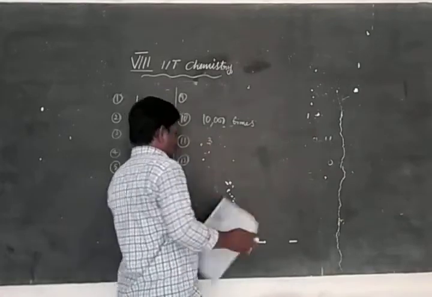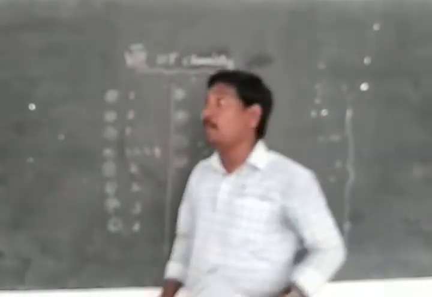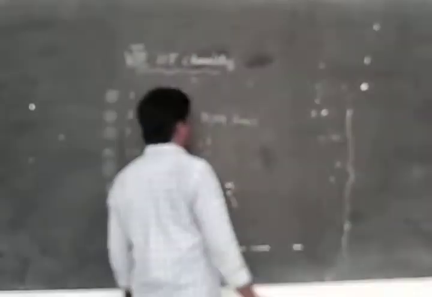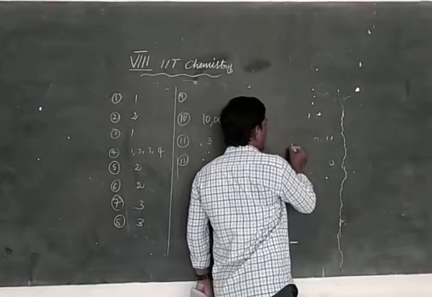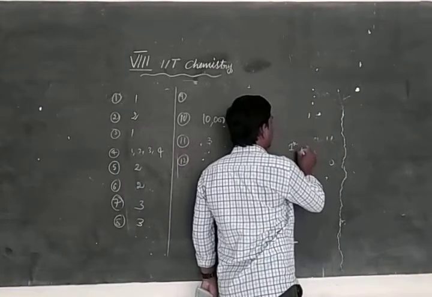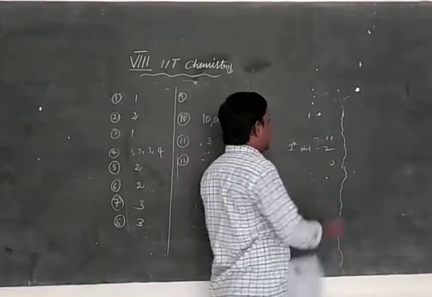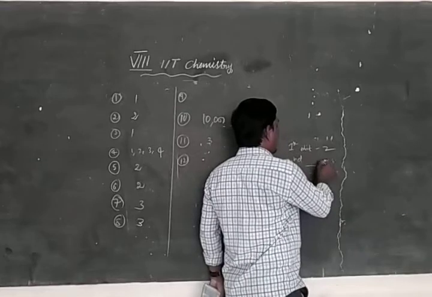Next, 12. Maximum number of electrons in first orbit can be 2. The maximum electrons in first orbit is 2. Second orbit, we know that 8.